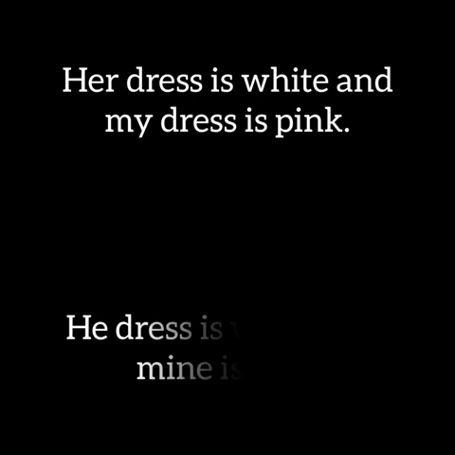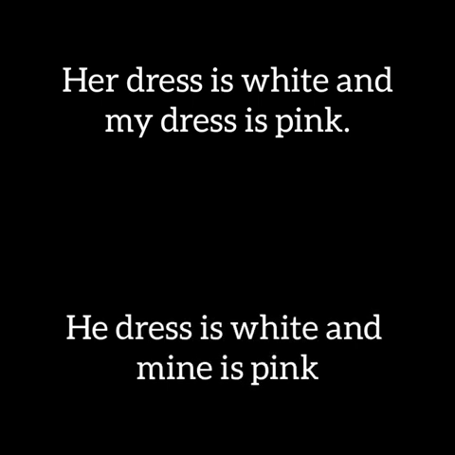Her dress is white and my dress is pink. Now, her dress is white is right, uski dress, and my dress is pink. Now tell me what will come instead of my dress. Tell me, it will be her dress is white and mine is pink. So at one place you are using a possessive adjective and at the other place you are using a possessive pronoun.